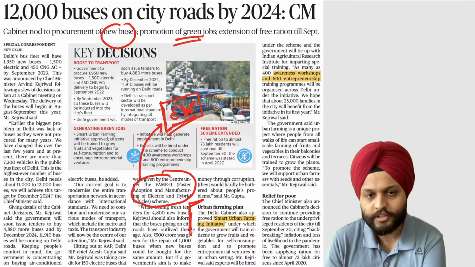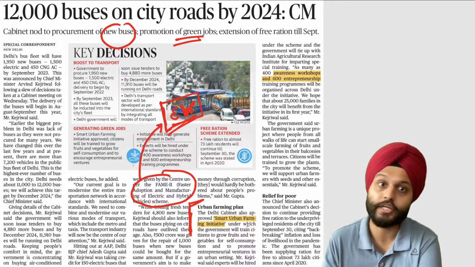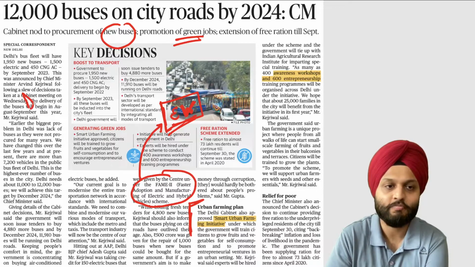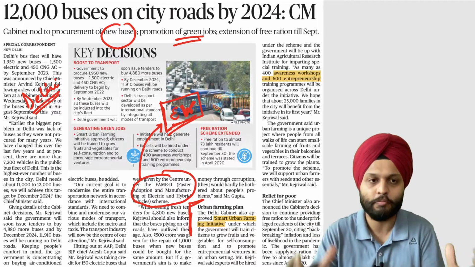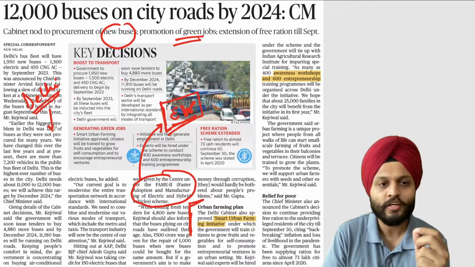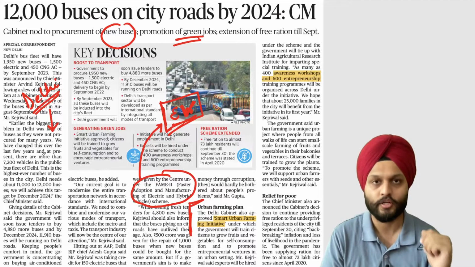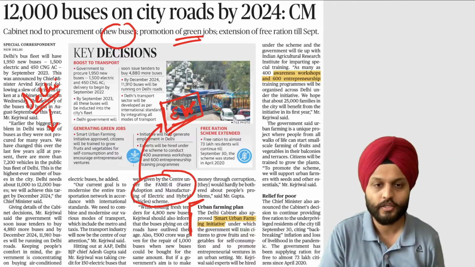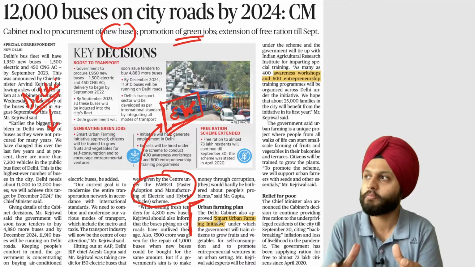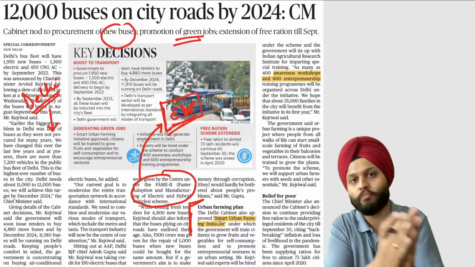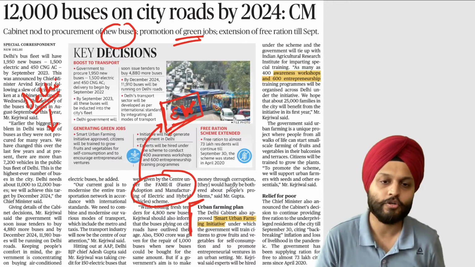Further, this is again interesting, urban farming plan. So Delhi cabinet also approved smart urban farming initiative. So in Delhi, and in fact many of the cities, Delhi again very congested, lack of availability of land. So they are looking at how we can have urban farming that is suitable for urban areas where land is limited, maybe terrace farming or something like that. So we need to promote that. So urban cities, and especially in the present scenario where land is going to be more and more scarce, how we can leverage urban farming. So this is an important theme.